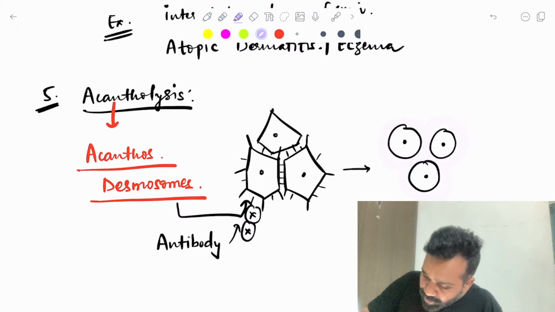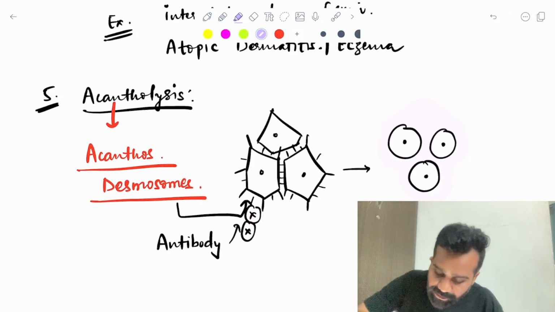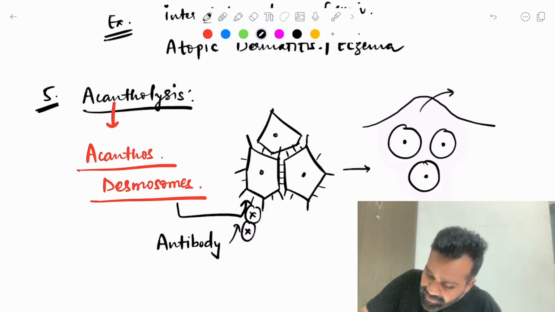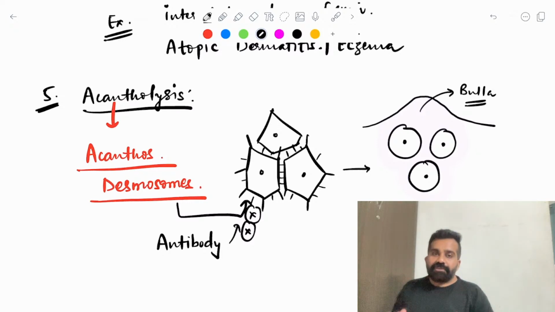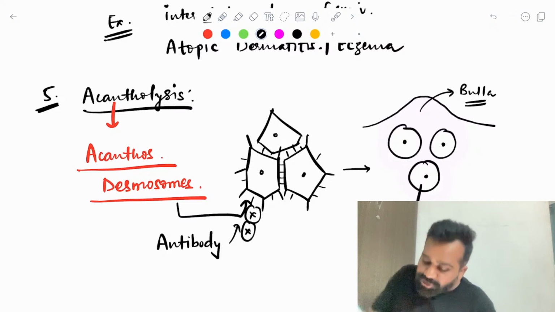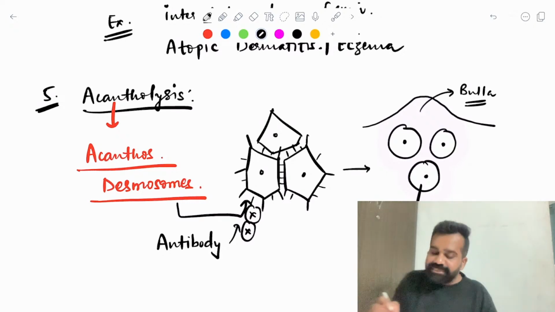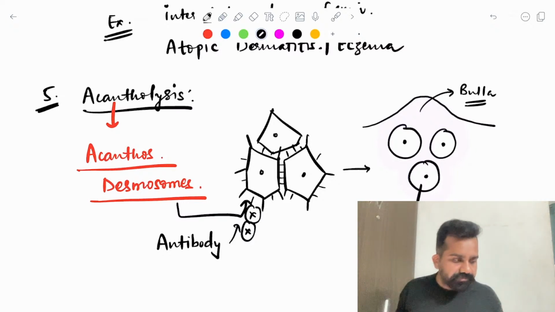Because of this, you will see fluid accumulation above the epidermis, and this patient will present with a bulla. This abnormal round shaped keratinocyte is known as an acantholytic cell. Clear?